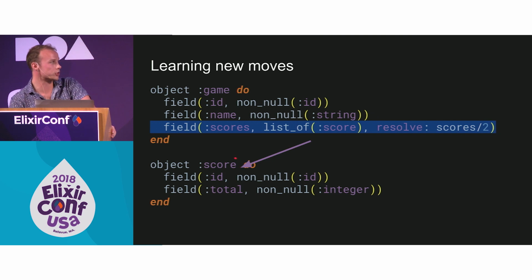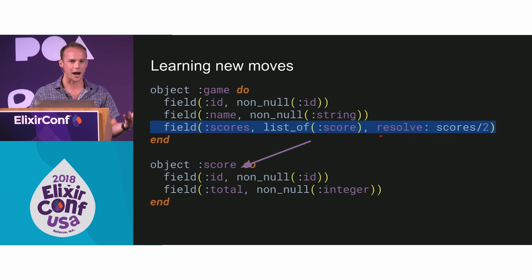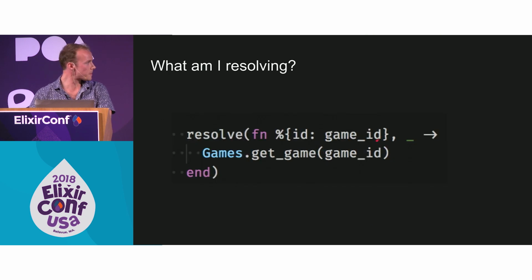And so that is just going to be a field like any of the others, and it's going to be a little bit more interesting. The type is going to refer to the other object, and we're going to have a resolve function, and that's going to tell Absinthe how we return this data. When we want to go across this edge, what does it have to do? So let's jump into resolvers.